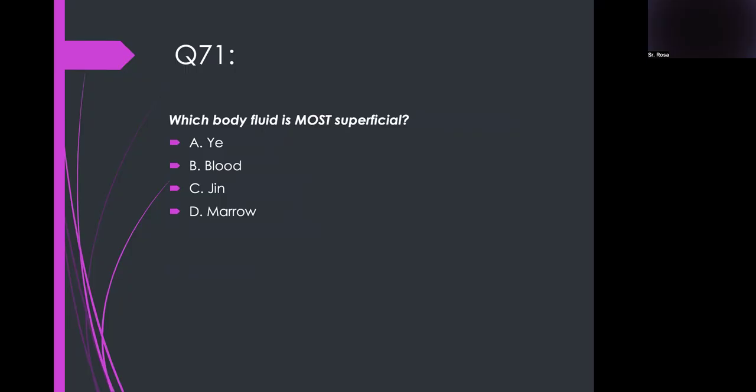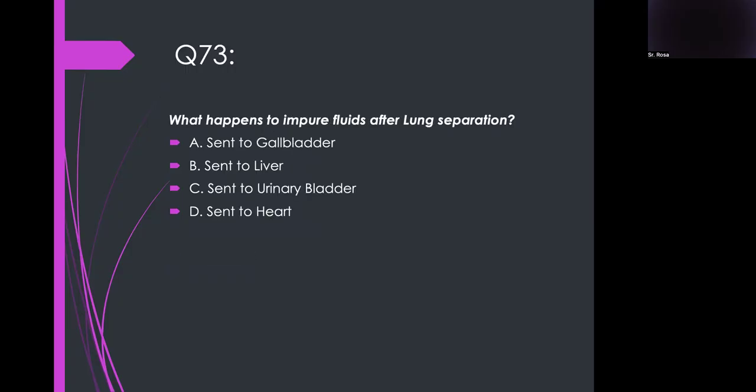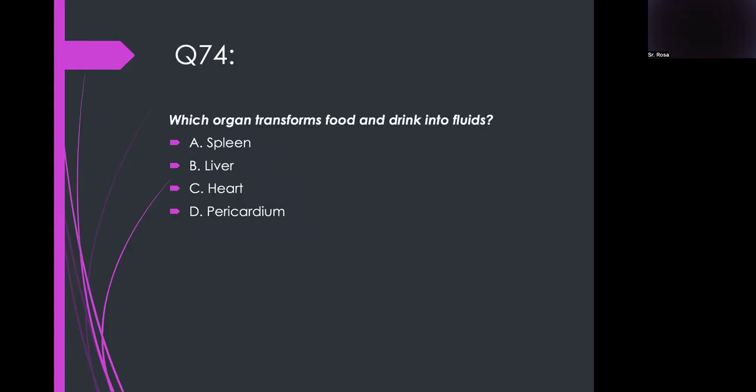Jin. Which body fluid most nourishes marrow? Ye. What happens to impure fluids after lung separation? Sent to the urinary bladder. Which organ transforms food and drink into fluids? Clean Jin.